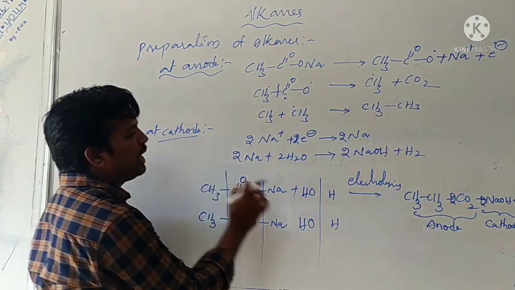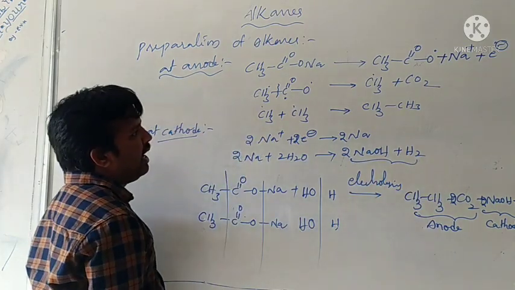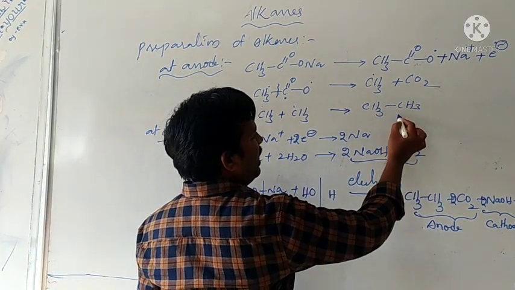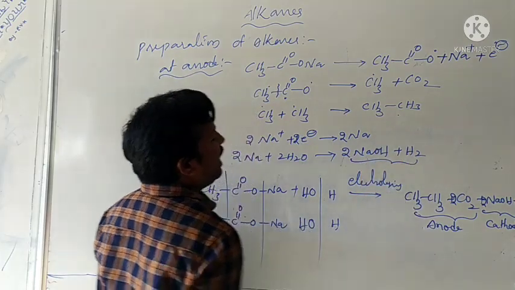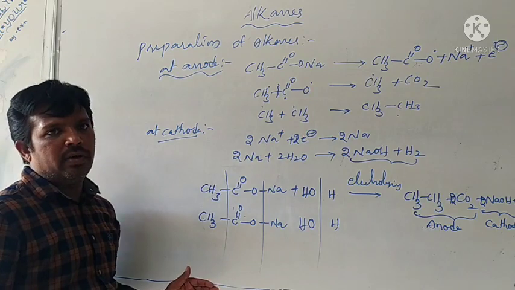Therefore, at cathode, we get 2 NaOH and hydrogen. At anode, CO2 and alkane. At cathode, NaOH and hydrogen. These are the preparations of alkanes. Okay, thank you.